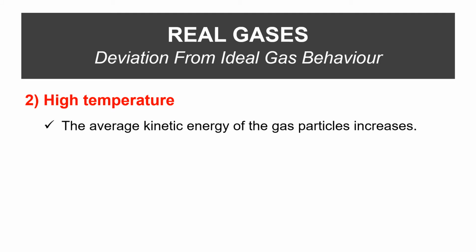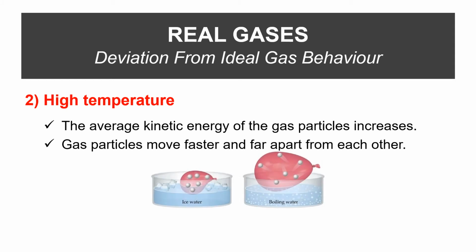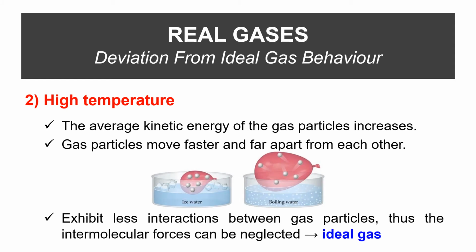At higher temperature, the average kinetic energy of the gas particles increases. This is because the gas particles move faster and farther apart from each other. When the gas particles are far apart, they exhibit less interaction between the gas particles. Thus, the intermolecular forces can be neglected. Therefore, the gas behaves ideally.